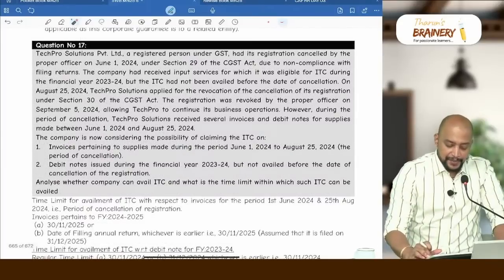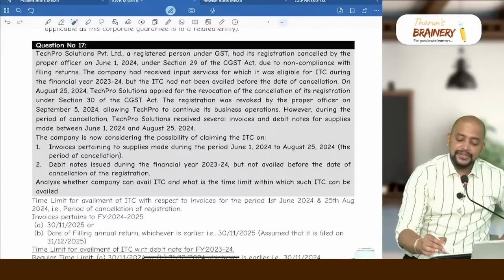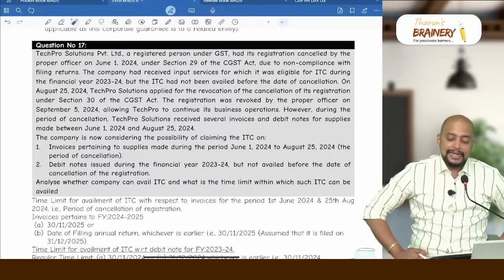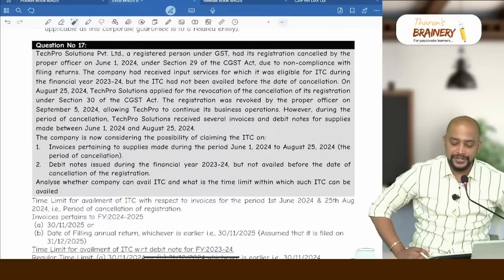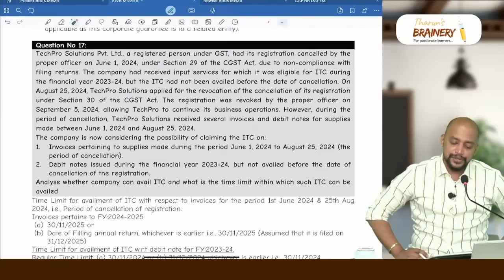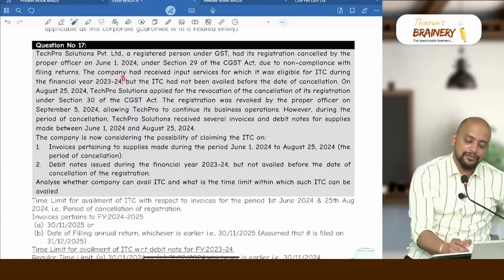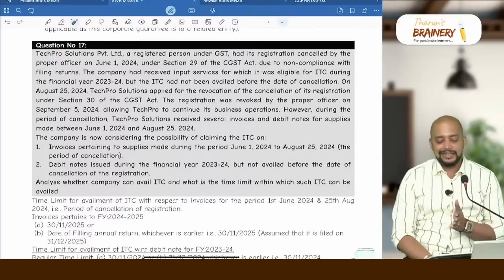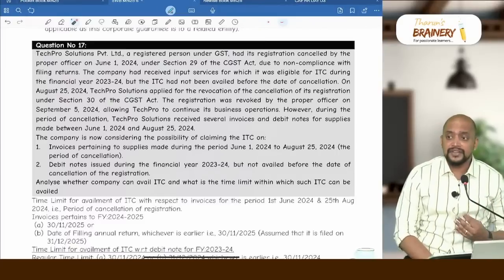TechPro, question number 17. TechPro Solutions Private Limited, a registered person under GST, had its registration cancelled by the proper officer on June 1, 2024 under section 29 of CGST Act. Yes, section 29 of CGST Act deals with cancellation of registration. The company has received the input services for which it was eligible for ITC during the financial year 23-24. For financial year 23-24, what is the time limit for availment of ITC? 30th November 2024 or date of filing annual return, whichever is earlier.